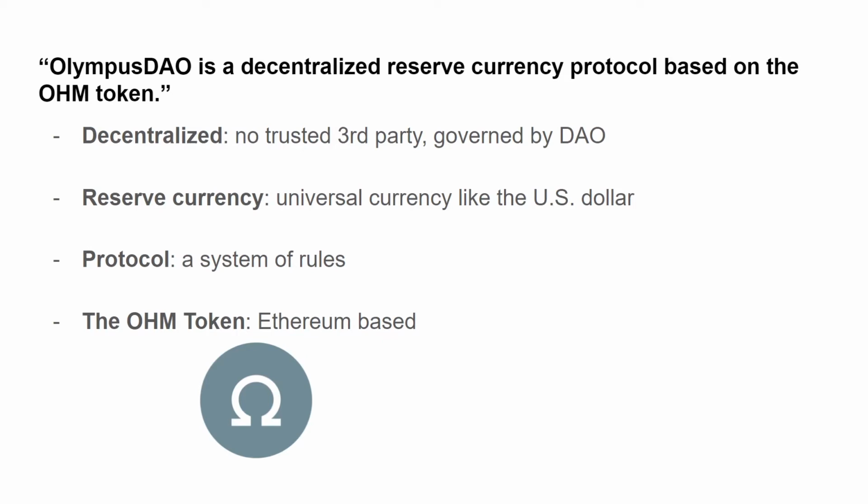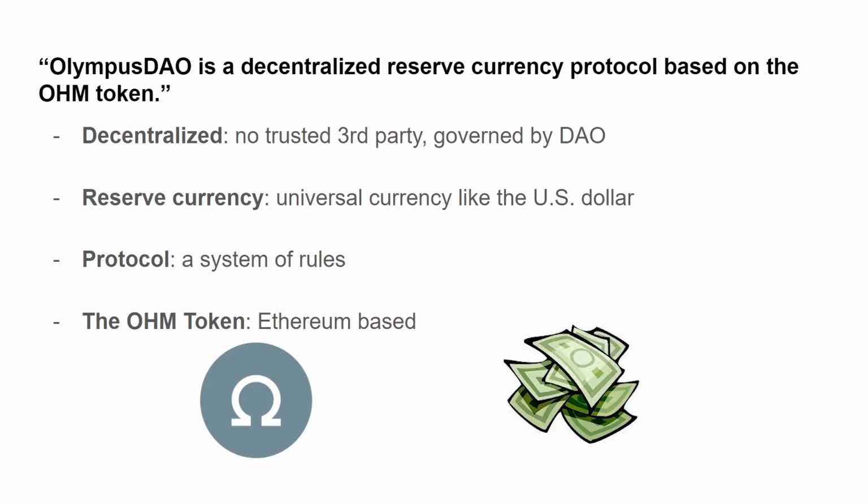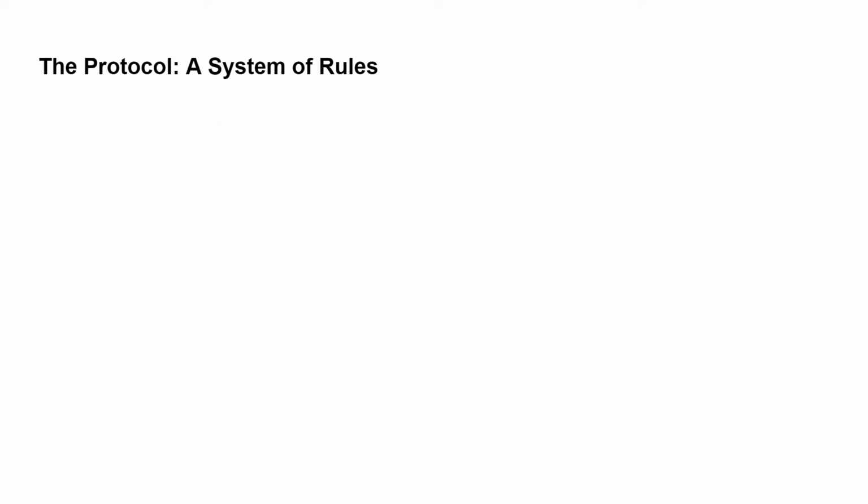Finally, a protocol is just a system of rules. So OlympusDAO is a system of rules that governs a reserve currency based on the OM token. The whole point of developing the DAO, creating partnerships, and the OM token is to achieve the status of a reserve currency and build wealth in the process. OM is supposed to take us away from fiat currencies and stablecoins. To understand OlympusDAO and its tokenomics, we first have to understand the rules of the system.